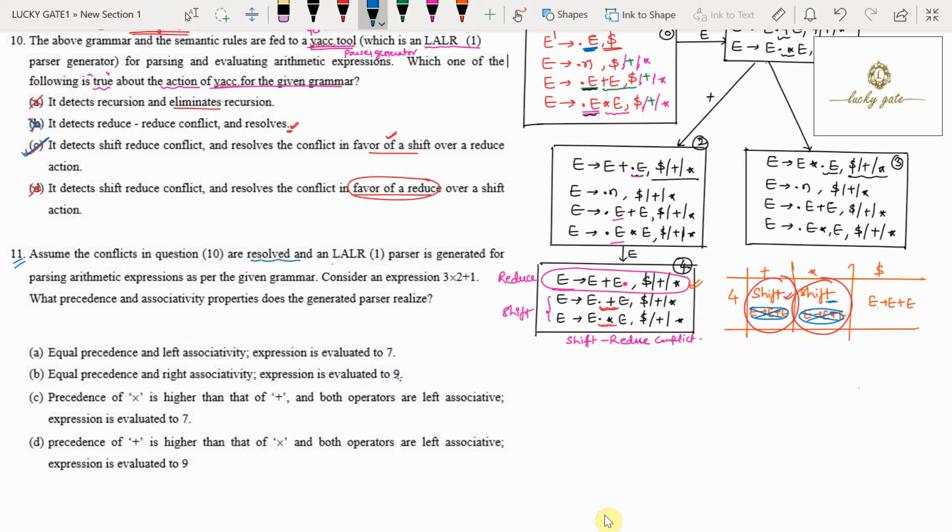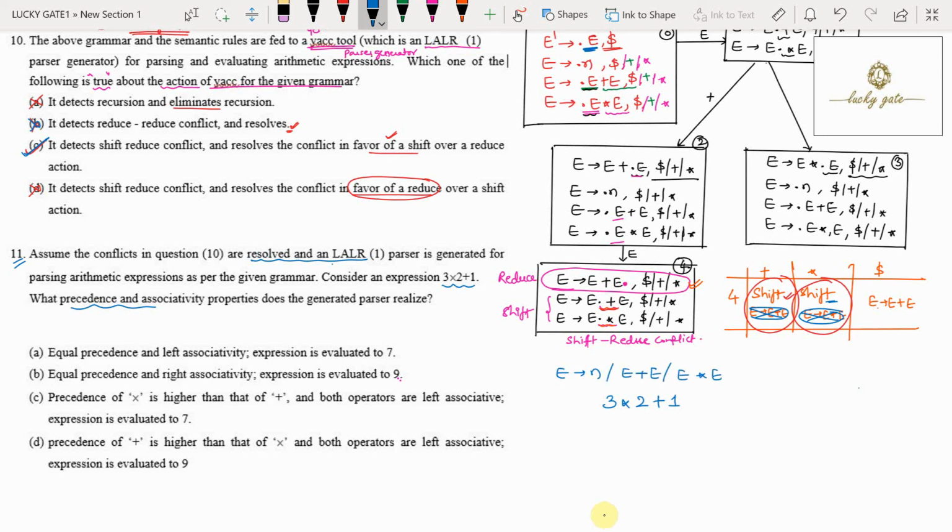So anyhow, the conflicts are resolved. Consider an expression 3 star 2 plus 1. What precedence and associativity properties does the generated parser realize? Now observe here, what is the grammar? The grammar is E tends to number, or E plus E, or E star E.